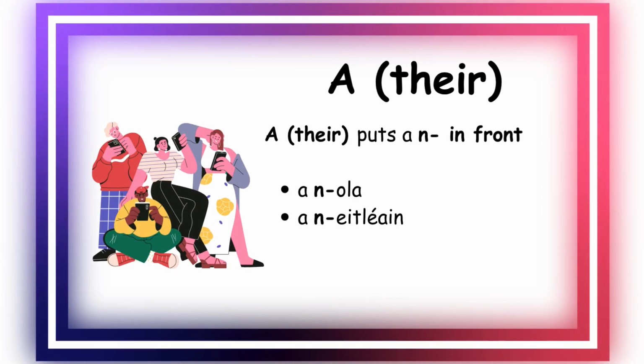So a, when it means their, you put an n hyphen in front. So a n-ola, their oil. A n-eitleán, their airplane. And remember, this helps you differentiate when a means his and a means her.